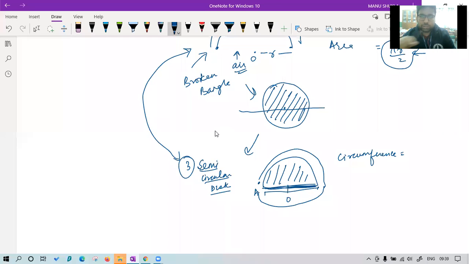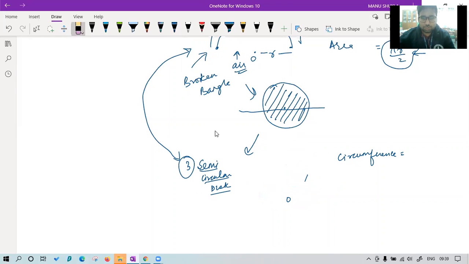No idea. Okay. At least we can say that this path we know, plus this path we know. How much is this? This is pi r. So let me draw this once again. Again, I'm making the diagram to make you understand. So we desire to find the circumference of semicircular disc.